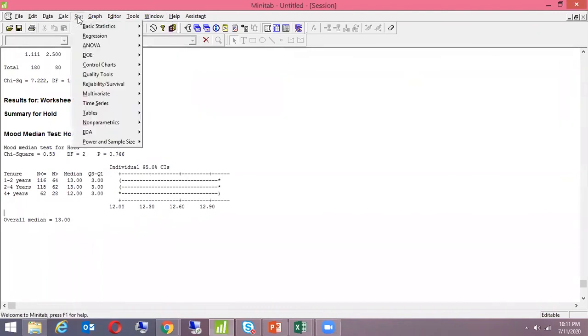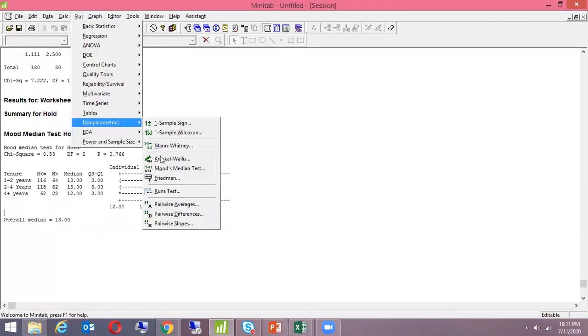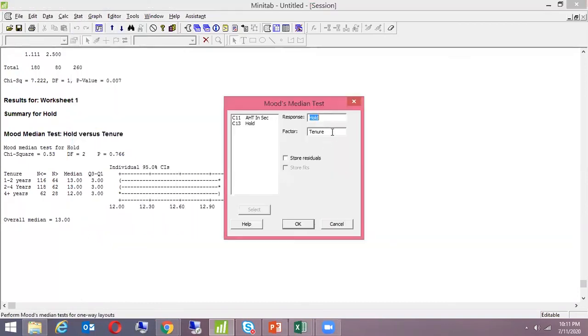So let's do another example and then we will understand. So non-parametric Mood's median test. Instead of tenure, let me take qualification.